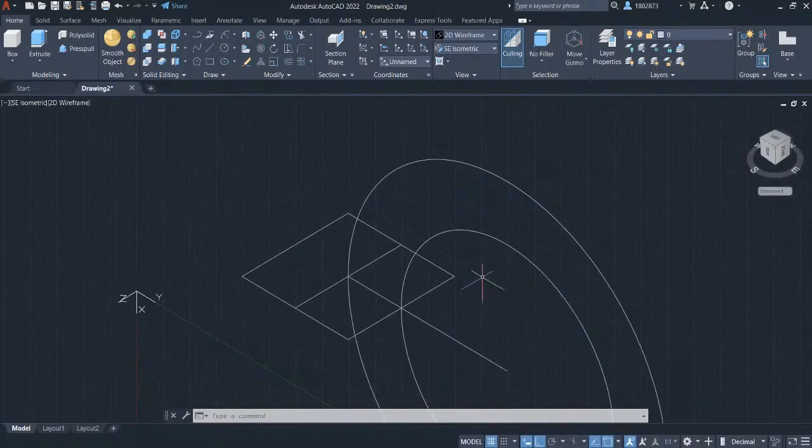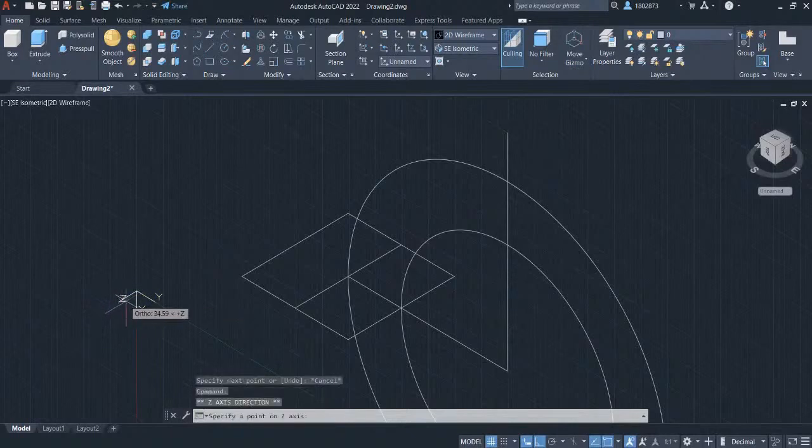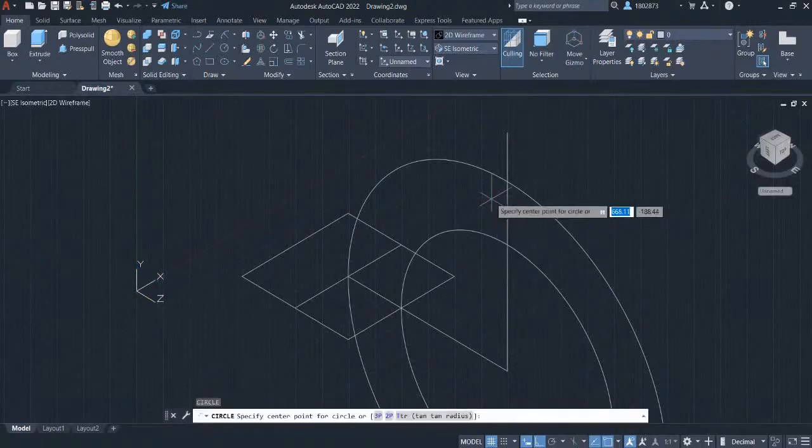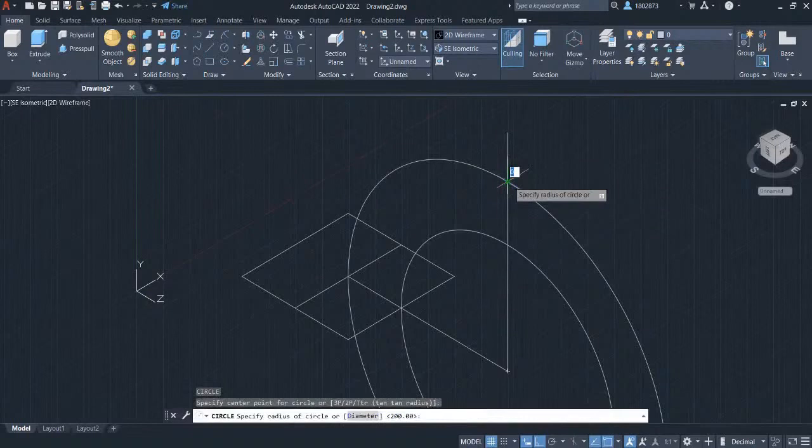Press L for line. Left click here and hover your crosshair here and left click. Press Escape. We will now rotate our UCS icon. Left click and select the direction to be in this direction. Press C for circle again. Hover your crosshair here in this intersection point and left click.